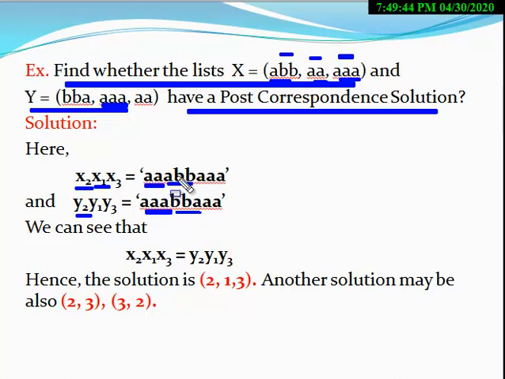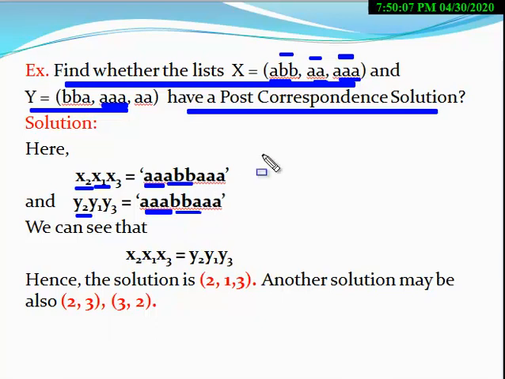Now you have to find the difference between this sequence and this sequence. So here triple A, double B, triple A and BBA. So here 1A is greater in Y.